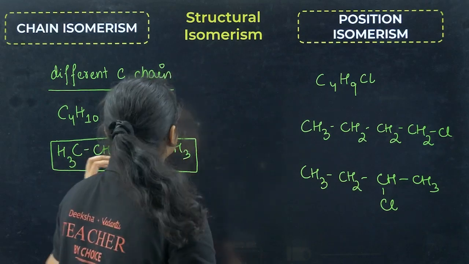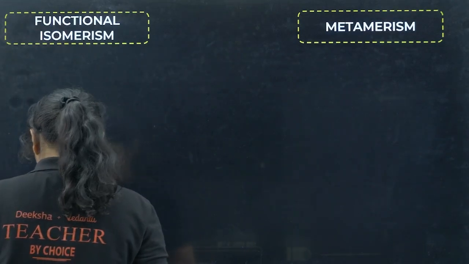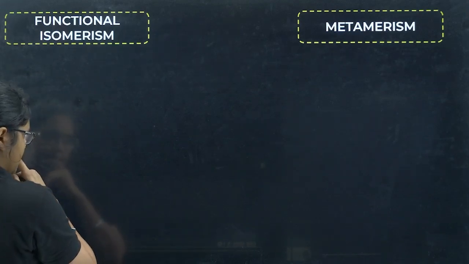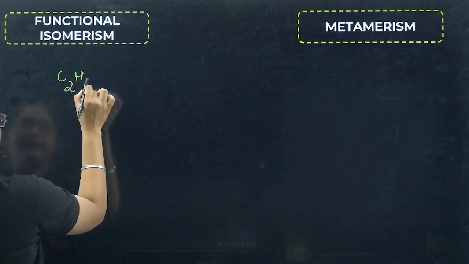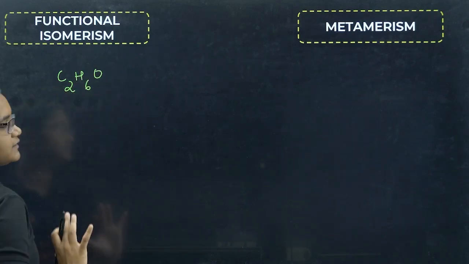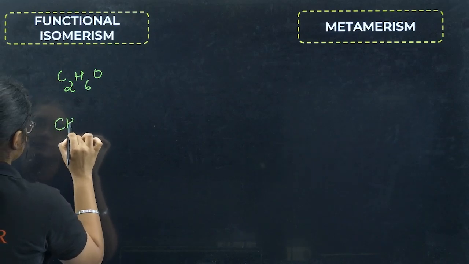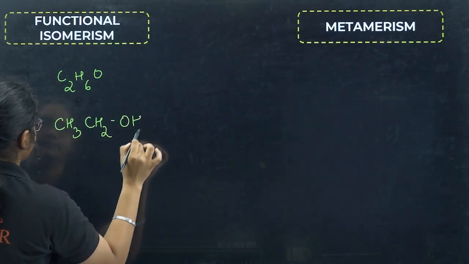Okay. Next, moving to the third one, functional isomerism. Now let me take an example. Suppose I have C2H6O. This compound is given to you. Now I can have one isomer like this, CH3CH2OH, right?